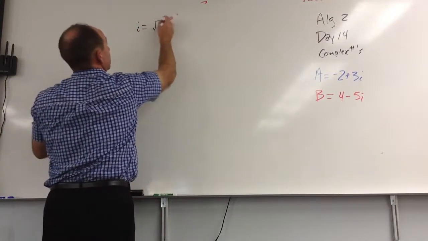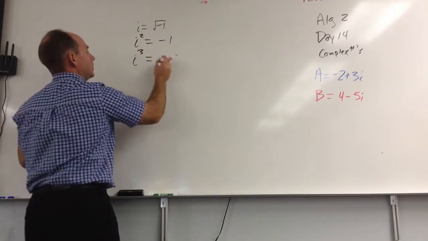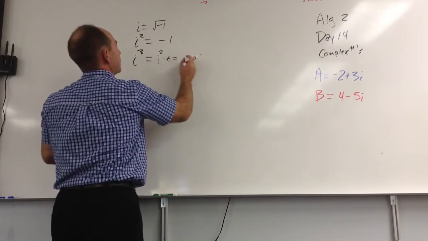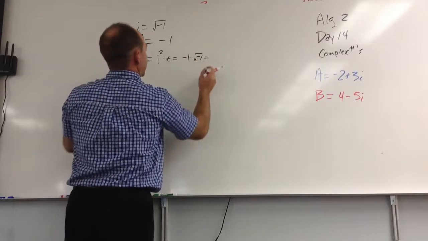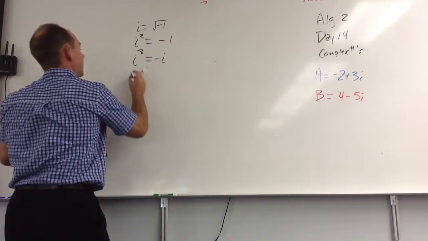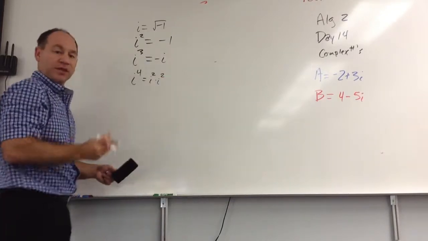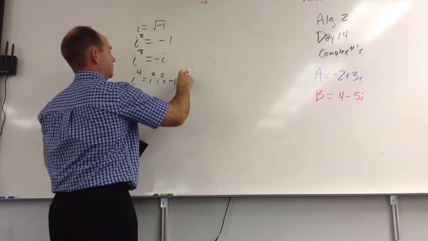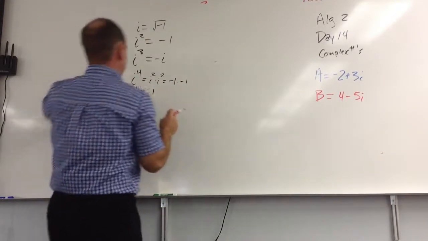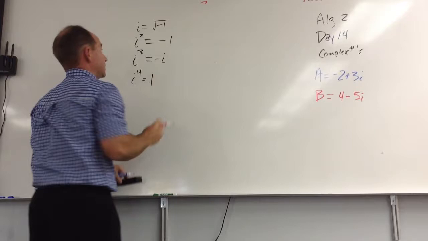Remember that i equals the square root of negative 1. i squared, by definition, then is negative 1. i cubed equaled i squared times i. Well, that's negative 1 times the square root of negative 1, otherwise known as the opposite of i. So I'm just going to boil that down to the opposite of i. And i to the fourth, remember, is i squared times i squared. It only makes sense we should break that up. Well, that's negative 1 times negative 1, so that equals 1. So i to the fourth, that's an important one, is positive 1.